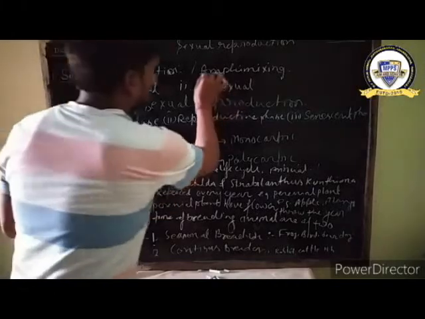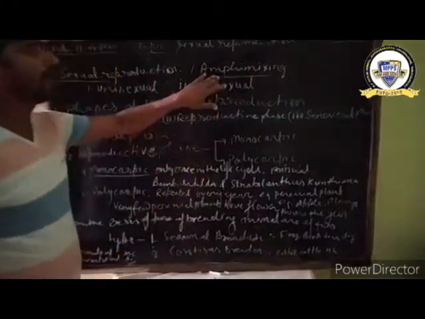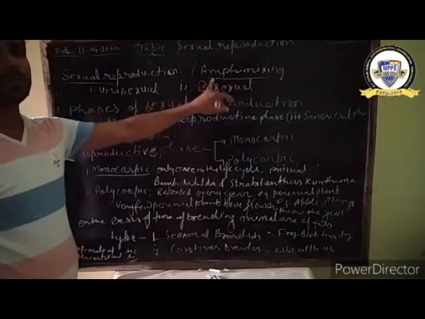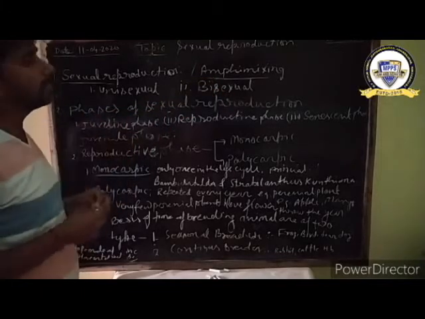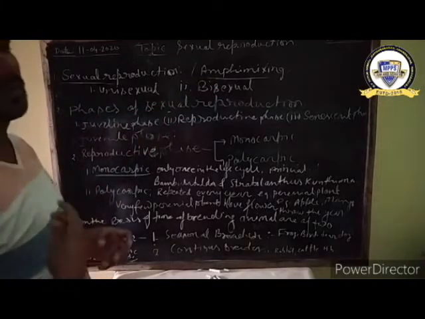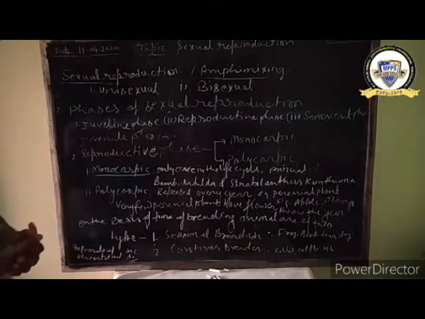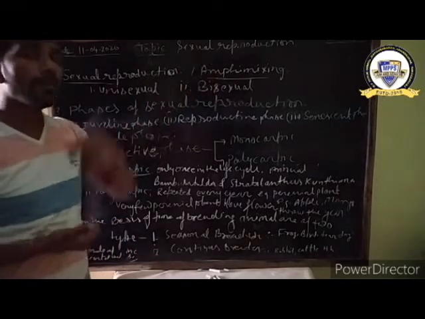Another name of sexual reproduction is called amphimixing. Amphimixing means the fusion of male and female gamete to form zygote. Now this zygote further develops and forms offspring or new organism.